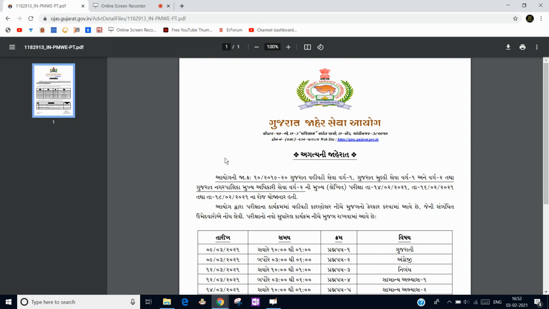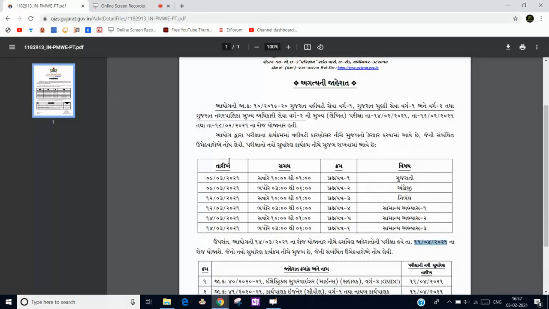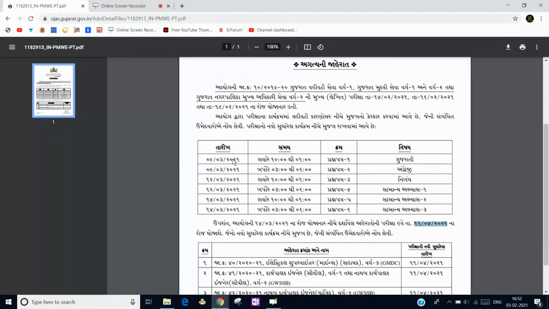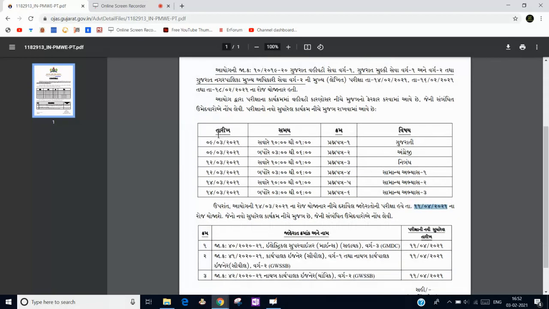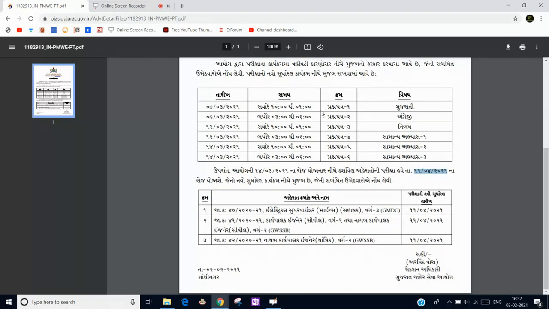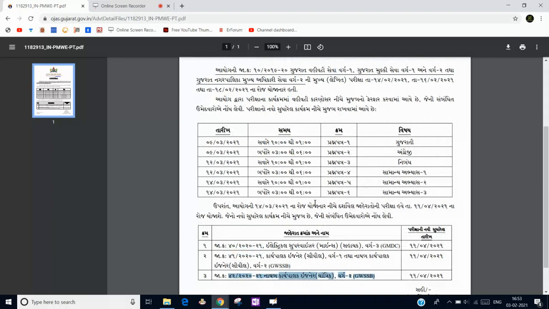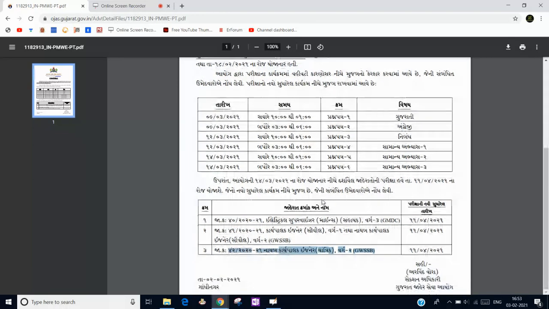GPSC, or you can say Gujarat Public Service Commission, has released one notice regarding change of date of exams. They have changed the date of exams regarding state PCS mains exam. So this is the new schedule, and the main thing for our consideration is the highlighted one, 42/2020. I know this is in Gujarati language, but I will translate it for you in English.